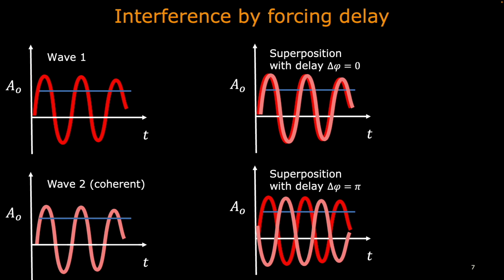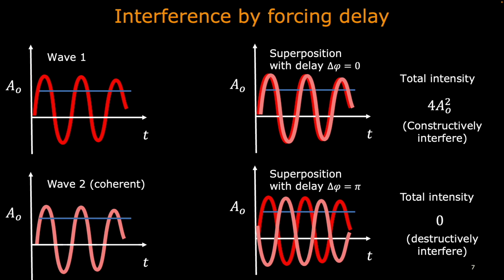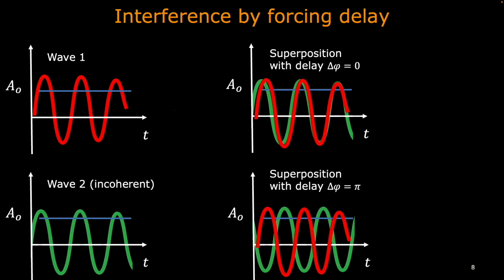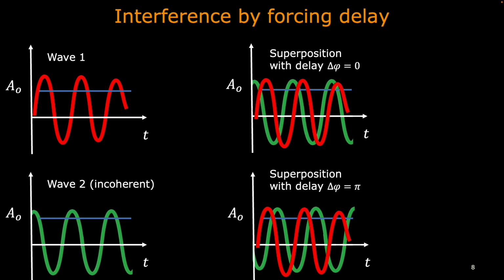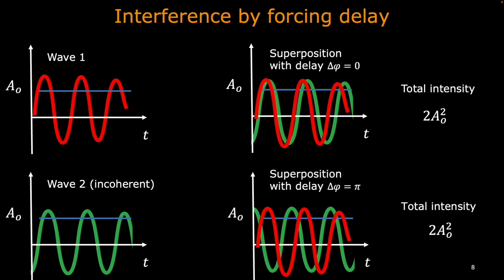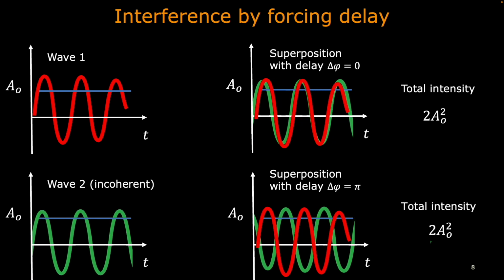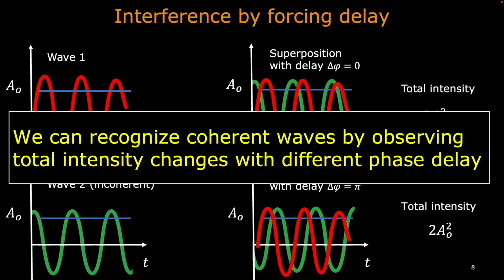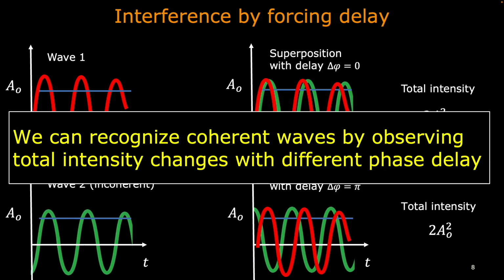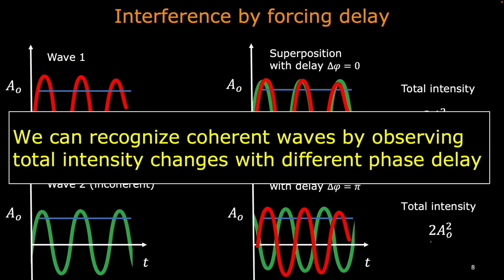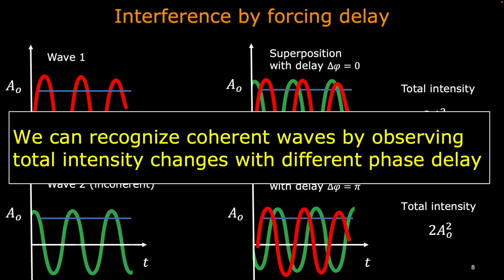To be precise, when we force different delays between two coherent wavefronts, they can constructively or destructively interfere and thus have different total intensities. However, when waves are incoherent, since their relative phase changes over time, their total intensity remains the same regardless of the delay. In short, we can recognize coherent waves by observing total intensity changes with different phase delay.